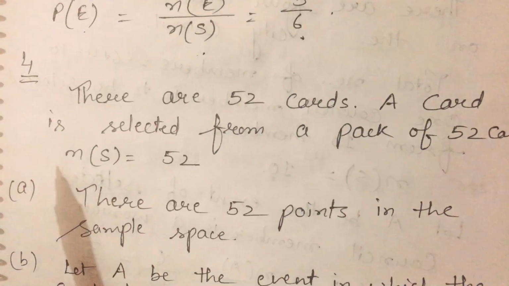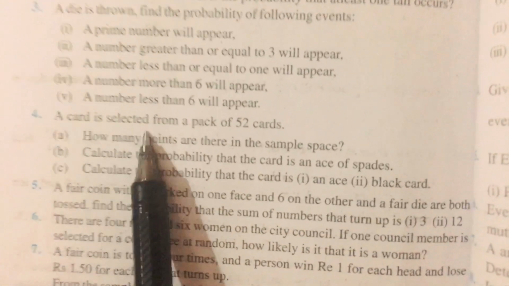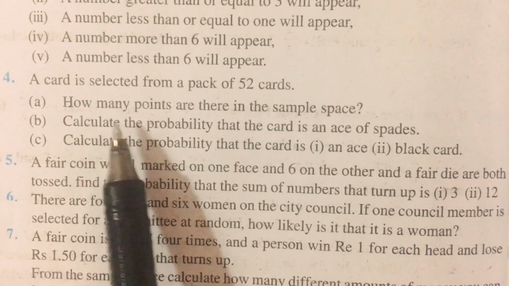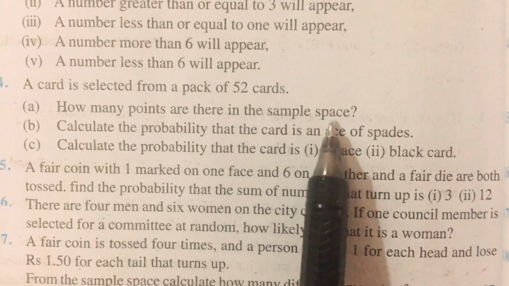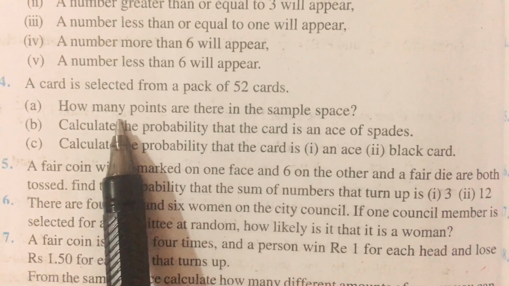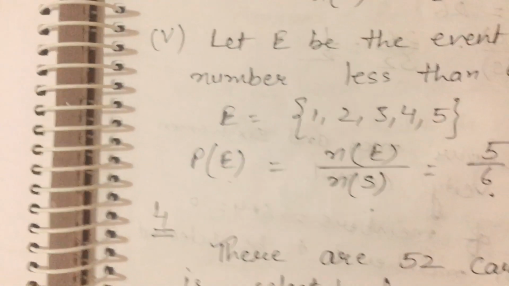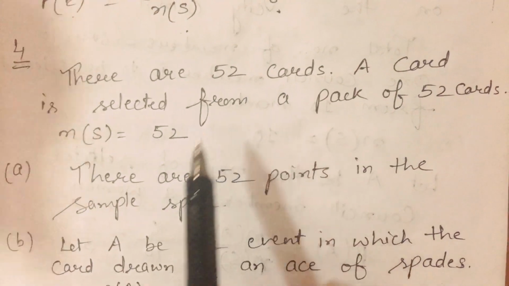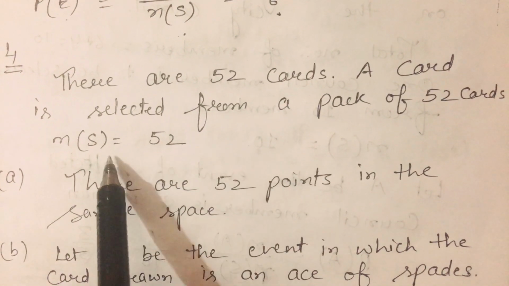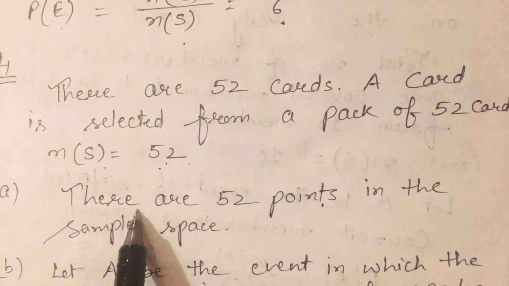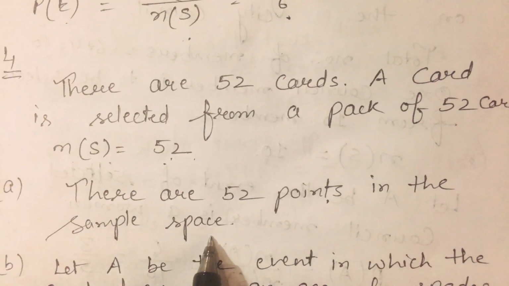Now come to question number 4. In question number 4, a card is selected from a pack of 52 cards. There are total 52 cards. How many points are there in the sample space? It means we have to check how many numbers are in the sample space. If there are 52 cards, then there are 52 sample points. So the number of points in the sample space is 52.